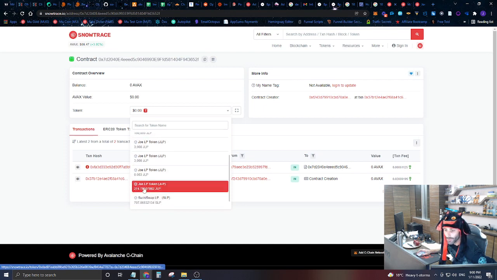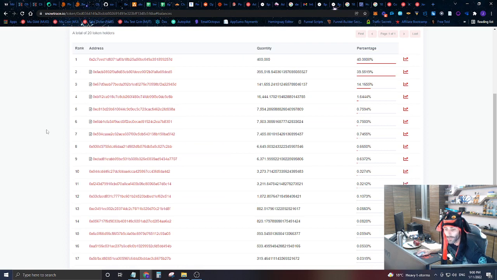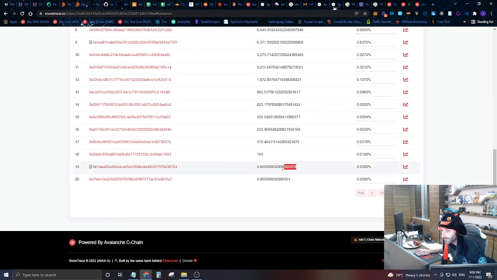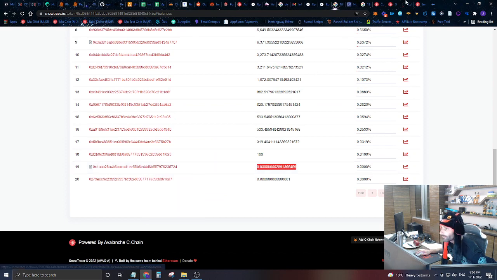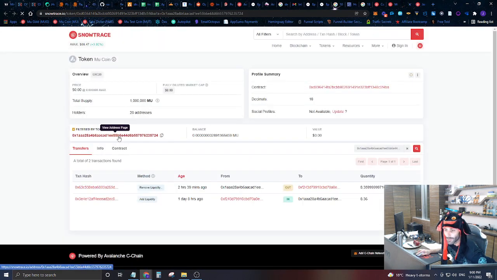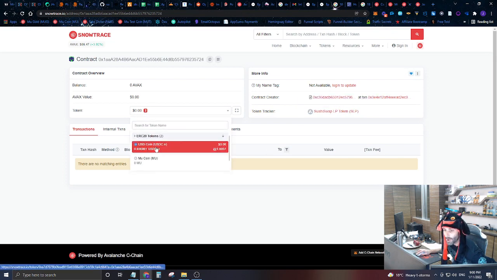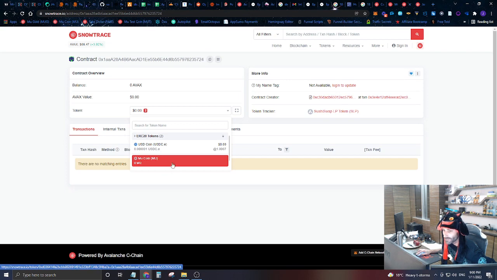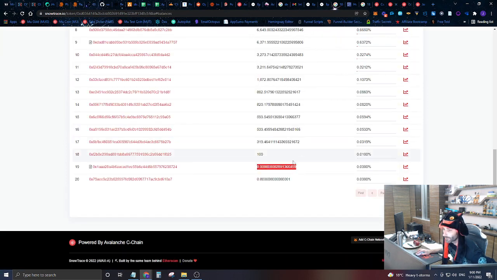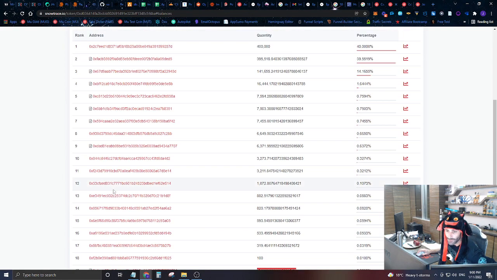Here's Sushi Swap, and here's this. And there's one other liquidity pool you can see down here, but it doesn't own hardly any MuCoin at all. And if we go in and open him up, we can see that this is a liquidity pool for Sushi Swap that has just a small amount, the most nominal amount of USDC, and pretty much 0 MuCoins. So you can see pretty much 0 MuCoin, and again you can confirm that just by looking and seeing that he doesn't have hardly any MuCoin. Everybody else is an address.